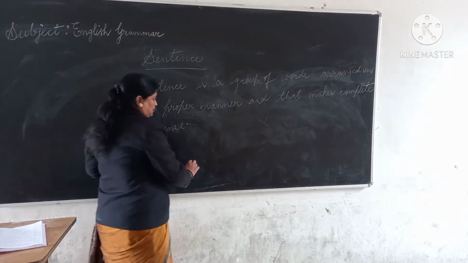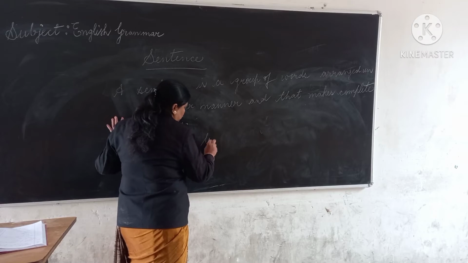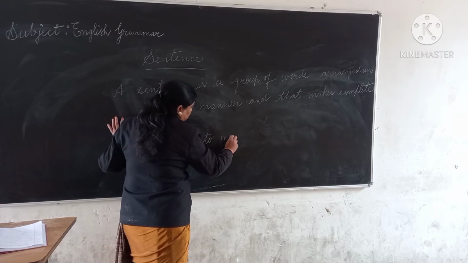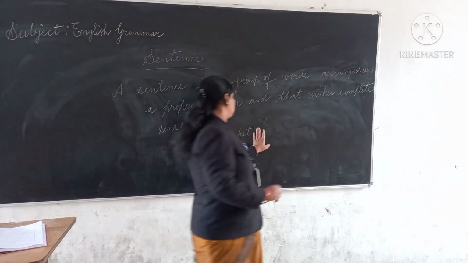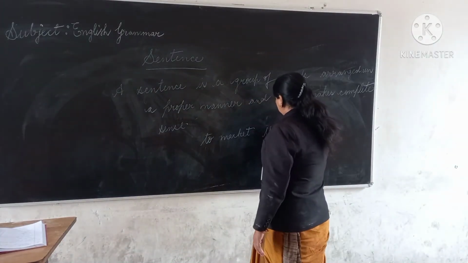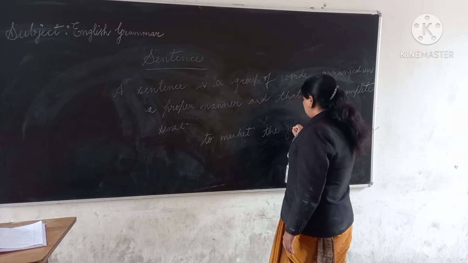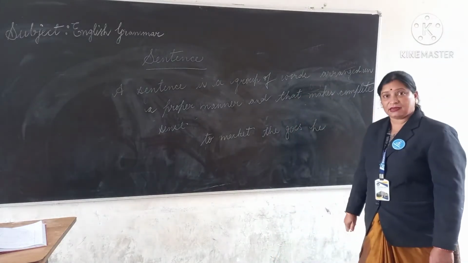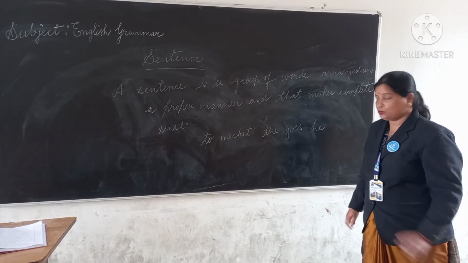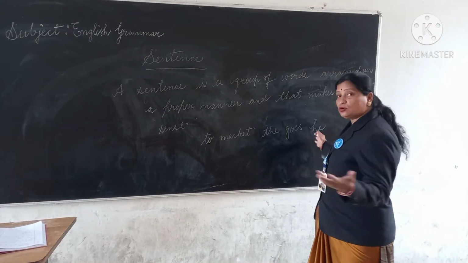For example, see: to market the goes he. Is it making any sense? No. To market the goes he.